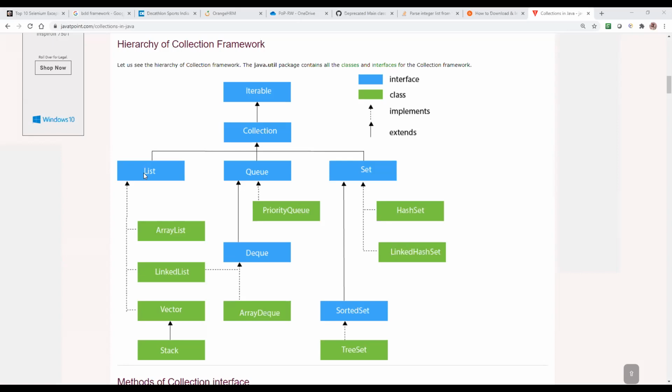In queue, queue does not allow null values. In set, it can allow null pointers but can't store duplicate data. For example, in list, we store 1 in the 0th index, 2 in the first index.